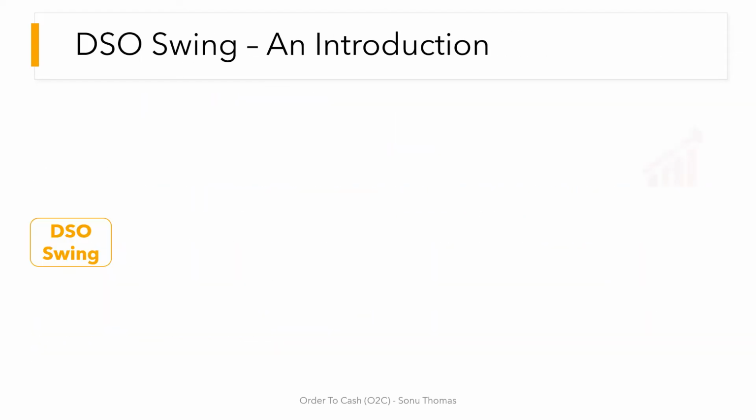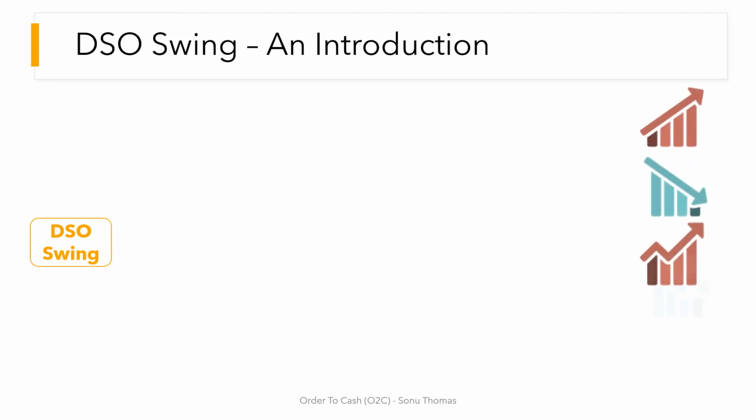So, DSO swing. In this section, we will try and understand the lesser known factors which impact the DSO or swing the DSO up or down. Most of these factors are uncontrollable, and the operational team would have lesser control or influence on the impact. So let us look at these factors one by one.